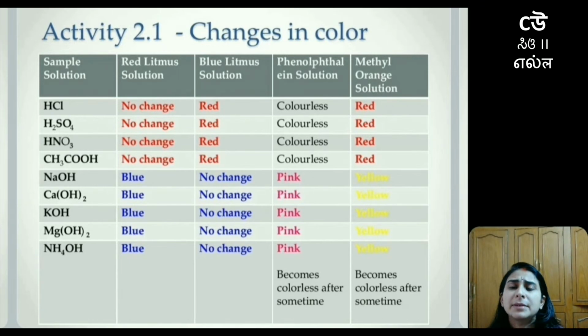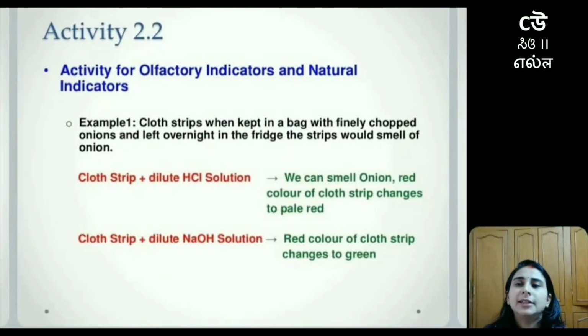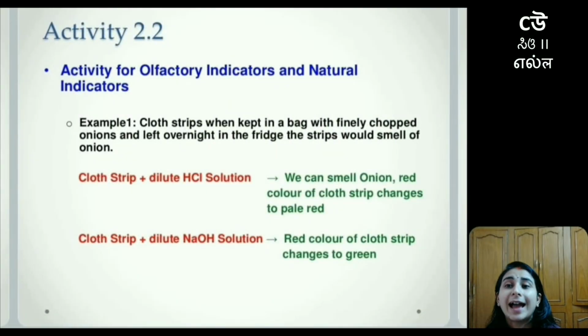The same happens with the methyl orange solution. For the rest of the basic substances, it is going to be yellow in color. But if we specifically talk about ammonium hydroxide, it will initially be yellow in color, but it will then become colorless after some time. Moving on to the next slide, we have activity number 2.2.